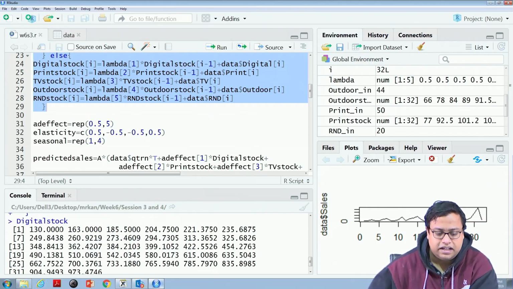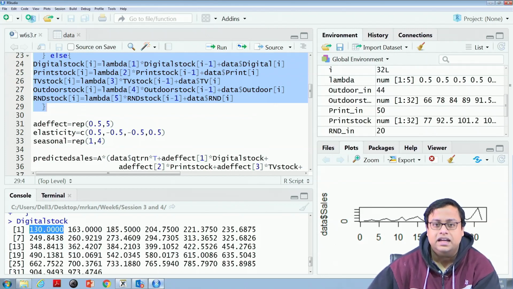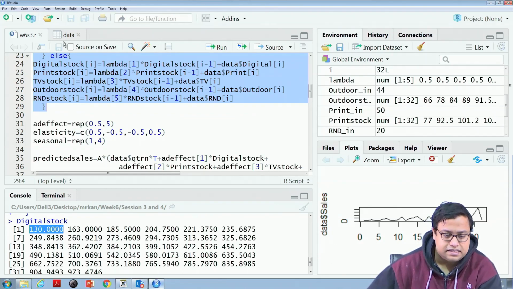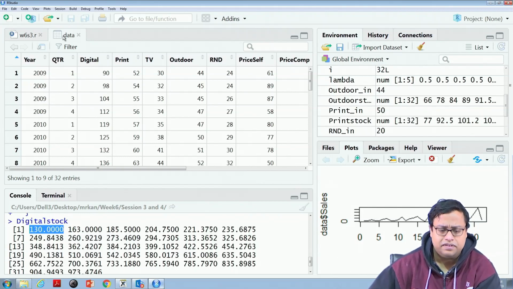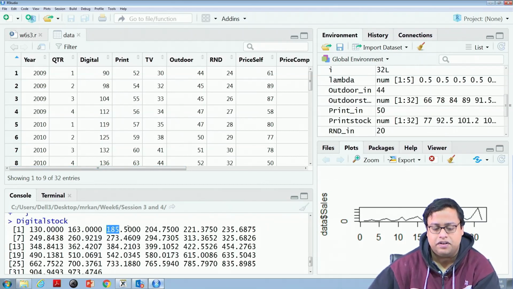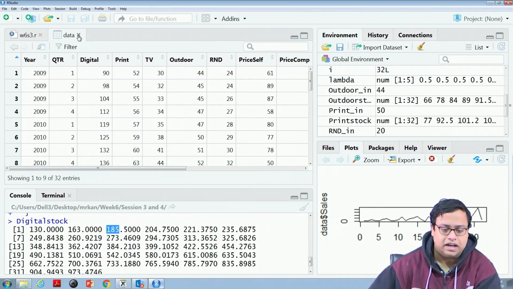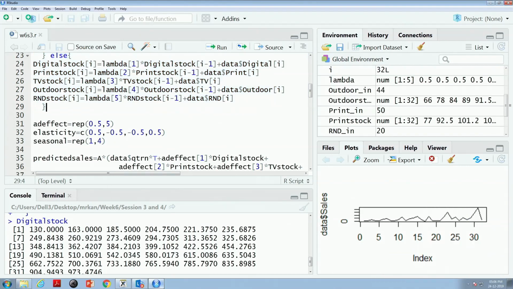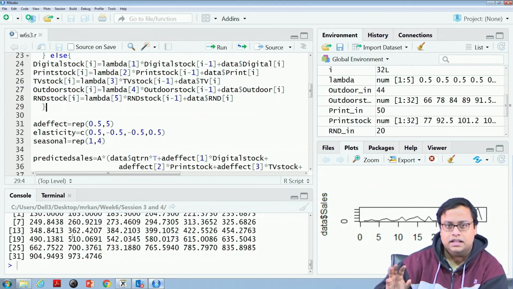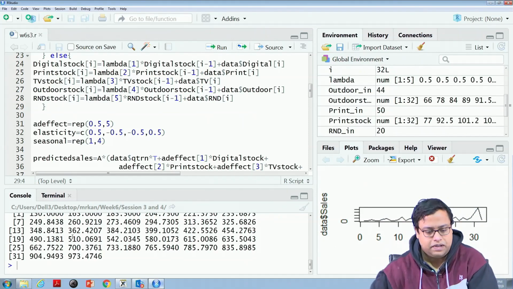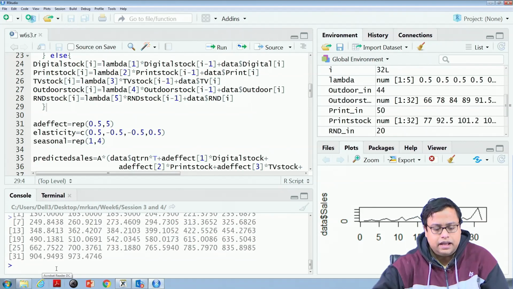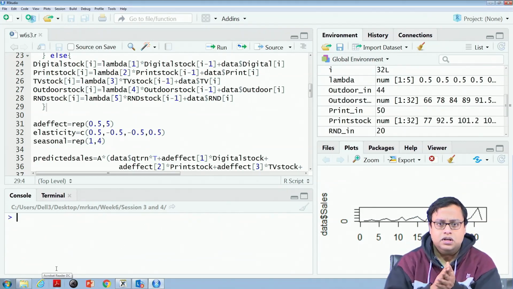So, now if I write digital stock, see, these are the values. 130 I calculated. The next one is 130 into 0.5, which is 65, plus 98, which is 163. The next one is 163 into 0.5 plus 104, which comes to 185.5, and so on. That is how the calculations are done. Like digital stock, I got it for all the 5 things. Now, these stocks will impact my sales. Fair enough. Now, if I have calculated the stock values, then if you remember, we have written the formula like this.